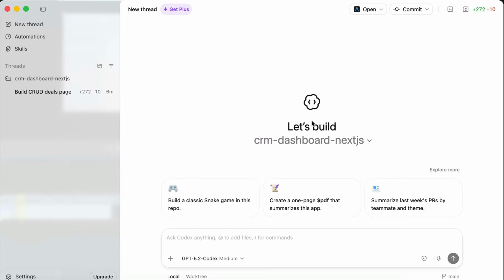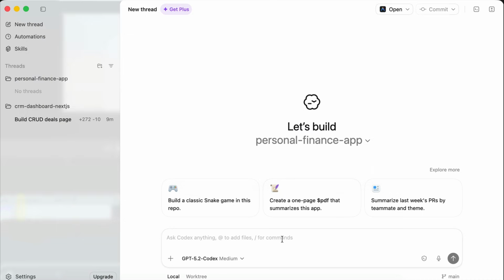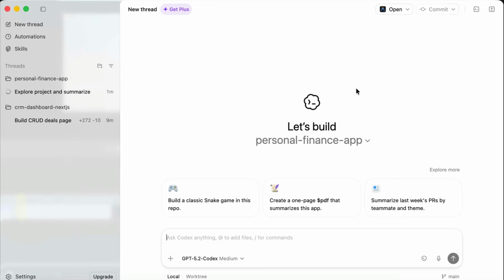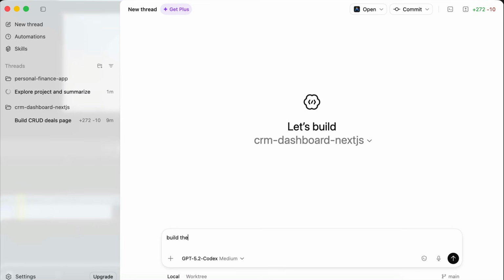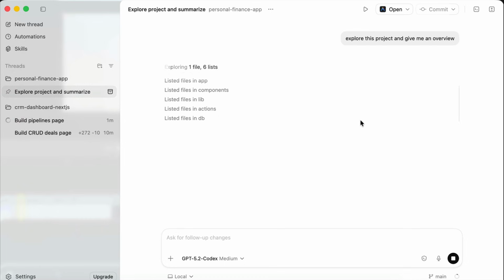Finally, Codex also allows you to run multiple agents at once, whether in the same project or multiple different projects. For example, I will add a new project to Codex, the personal finance app that I created using Next.js as well, and then I will ask the AI to explore this project and give me an overview. And while it's running, I will open a new thread, change the active project to CRM dashboard, and then ask Codex to build the pipelines page. And that's it. Now I have 2 agents running on different projects. Let them work on those, and then simply check in and review the changes when they're done.